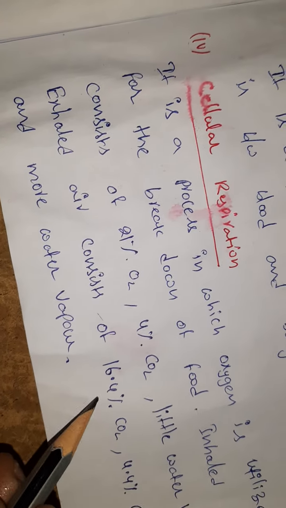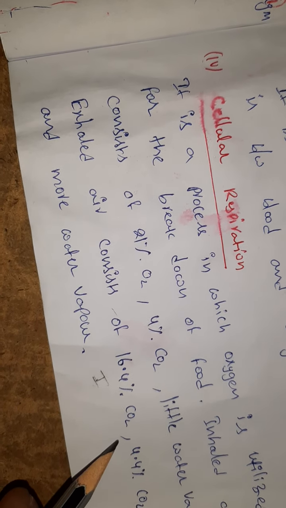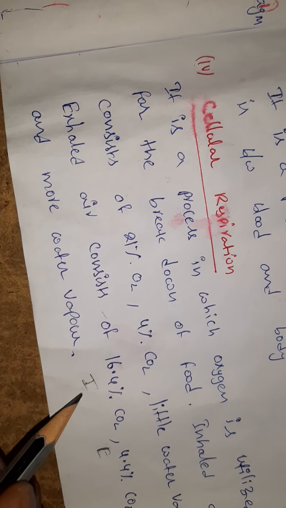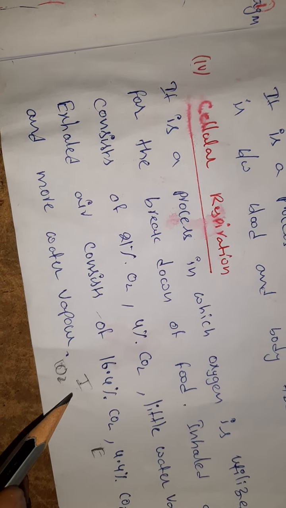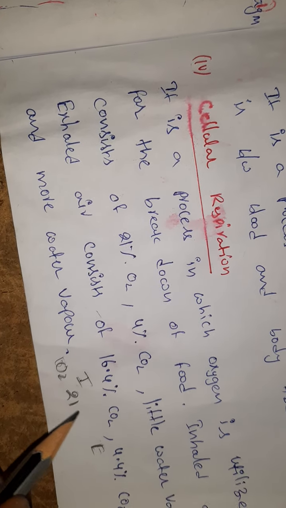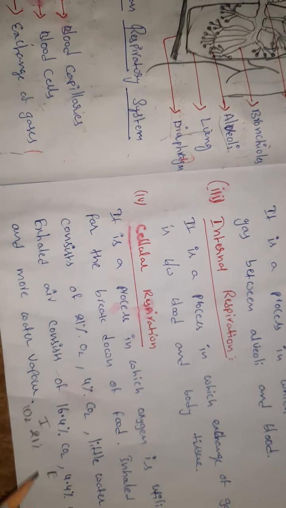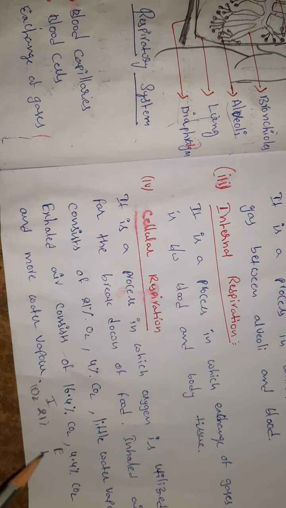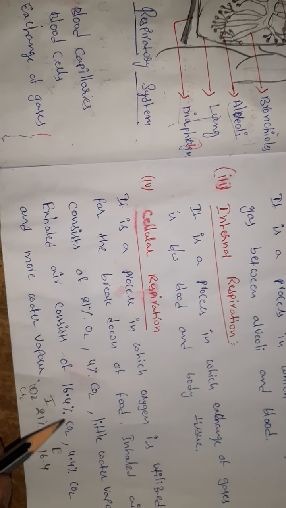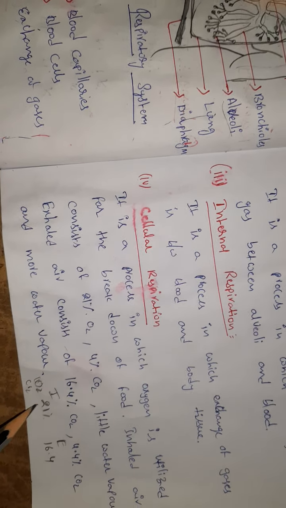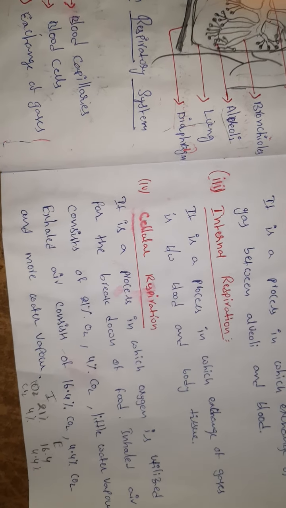What is the gap here? See here, inhaled air and exhaled air. In inhaled air, how much oxygen is present? 21%. Yes or no? Exhaled air has oxygen at 16.4%, carbon dioxide 4.4%.